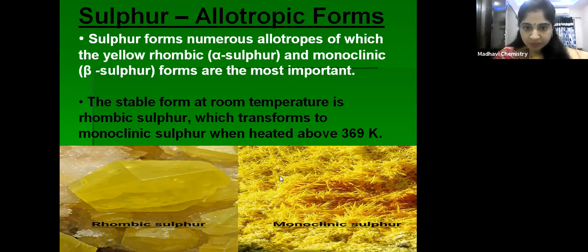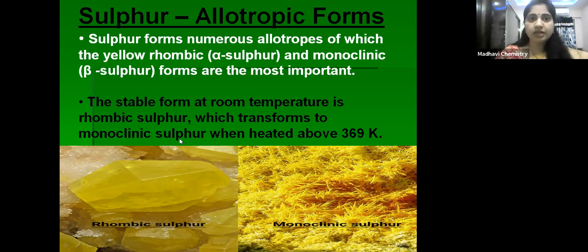You can see here, this is rhombic sulfur and this is monoclinic sulfur. The physical state is different, is it not? Rhombic sulfur is more stable at room temperature, right children? Rhombic sulfur can be converted into monoclinic sulfur by heating above 369 Kelvin.